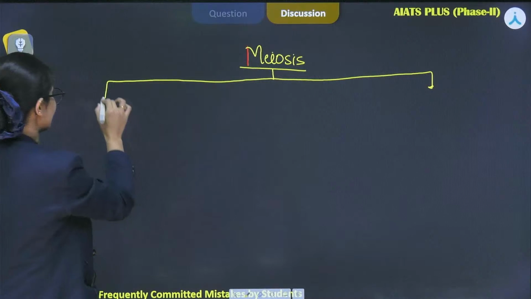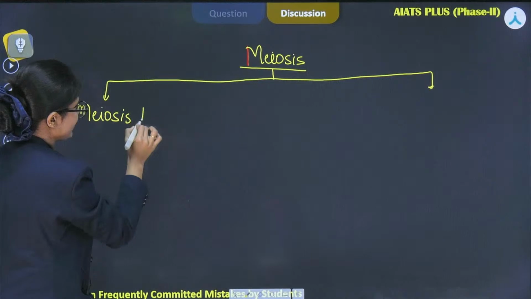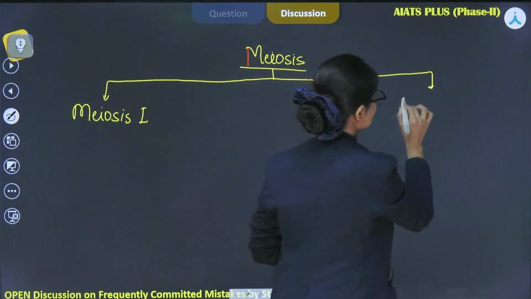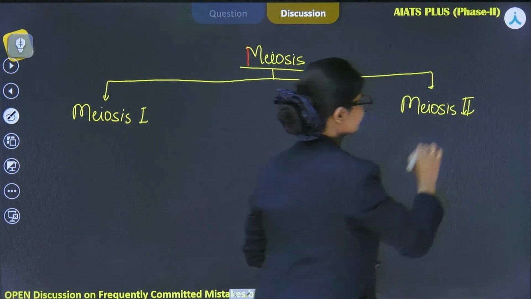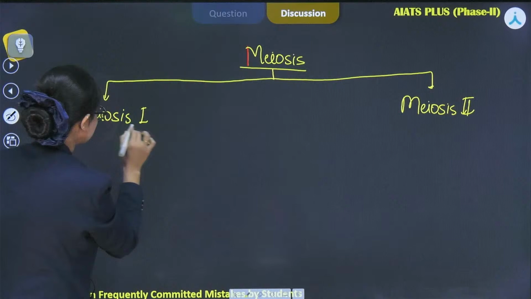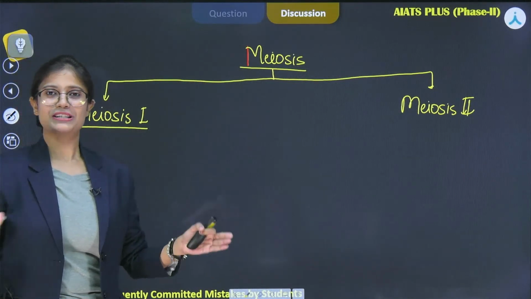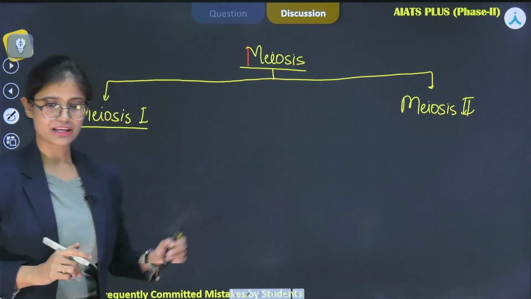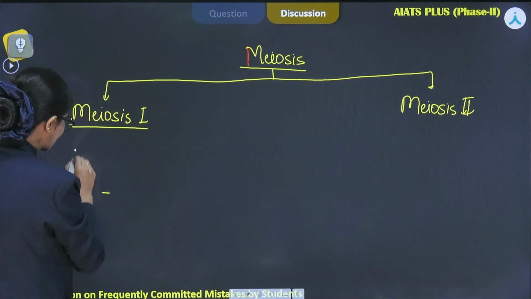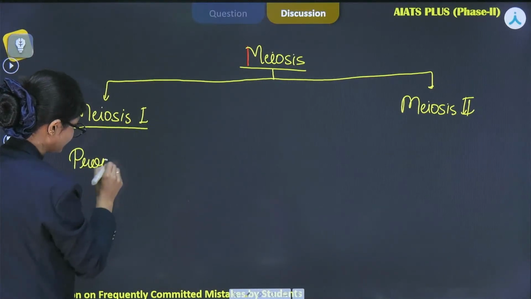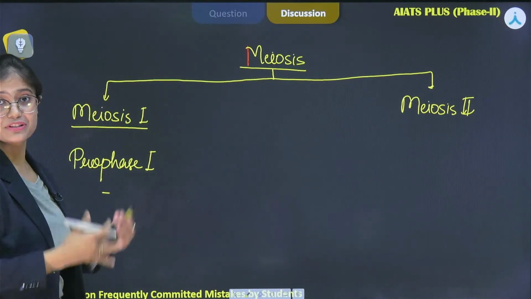First one is meiosis 1, which is quite complex as compared to the next one, which is meiosis 2. In meiosis 1, 4 phases are present, again prophase, metaphase, anaphase and telophase, but here, as I have written meiosis 1, their names will be prophase 1, which has 5 further substages.